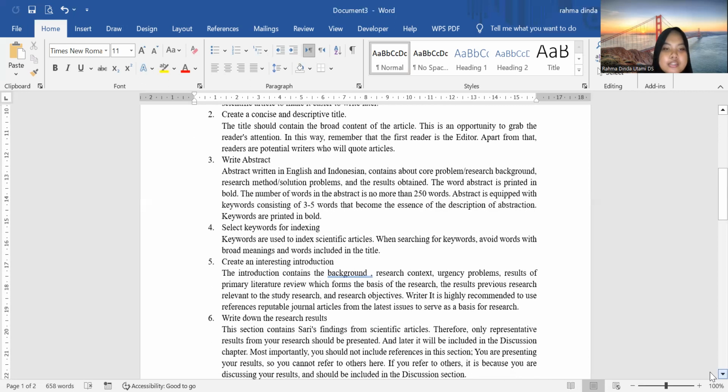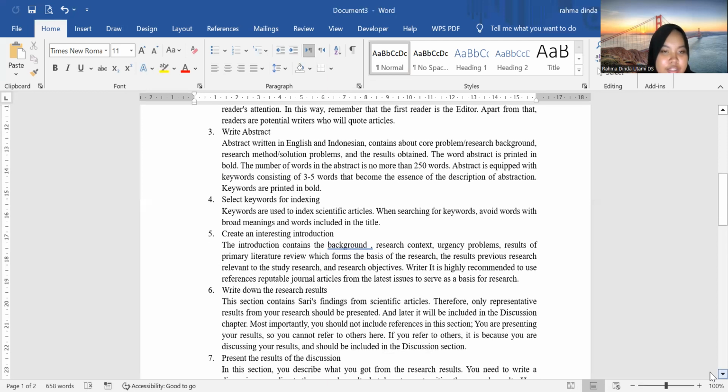Fourth, select keywords for indexing. Keywords are used to index scientific articles. When searching for keywords, avoid words with broad meanings and words included in the title.